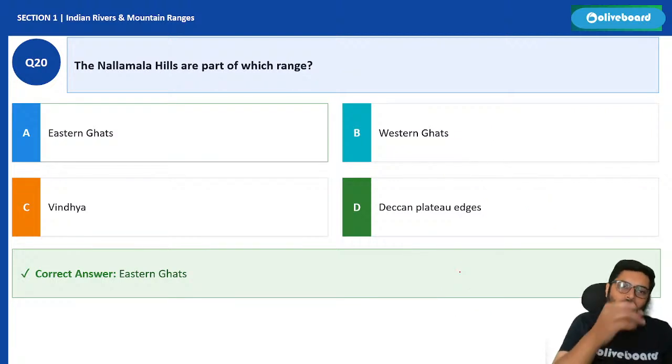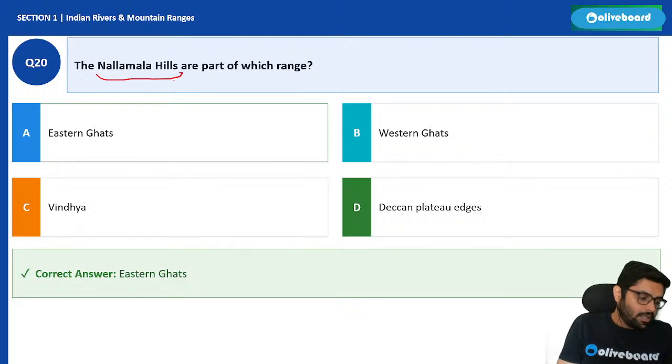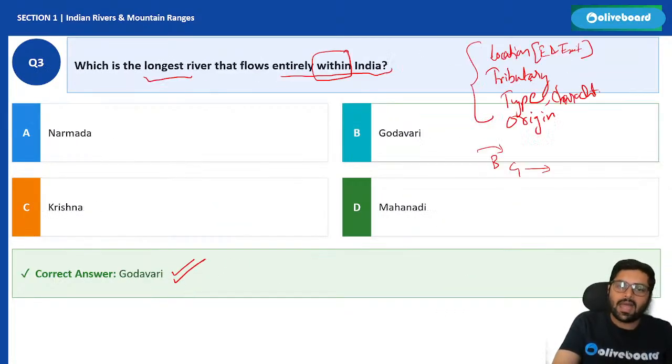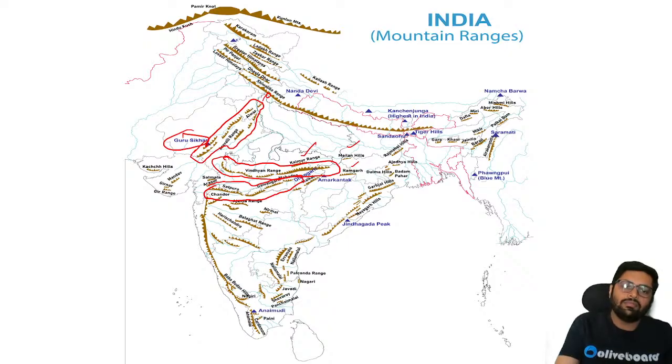One more question. Chalo batao. Nallamala hills are part of which range? Now, here the trekking comes in. How? These ranges. Now take a screenshot of this map. So see, these Nallamala hills are also very important. Can you see Nallamala hills? Baba Budan hills, Cardamom hills, Javadi, Balaghat range, Harishchandra, Garjat hills, Ramgarh.